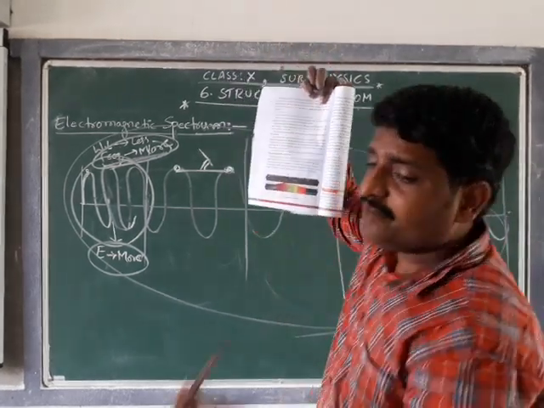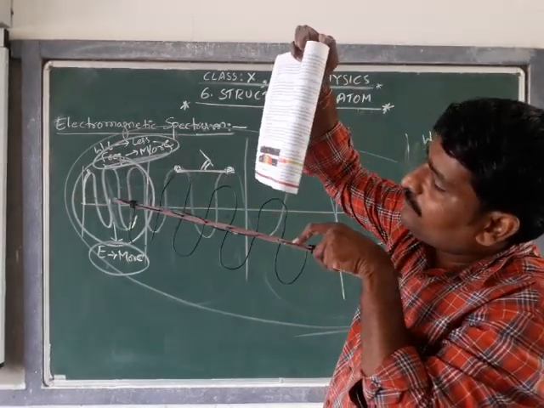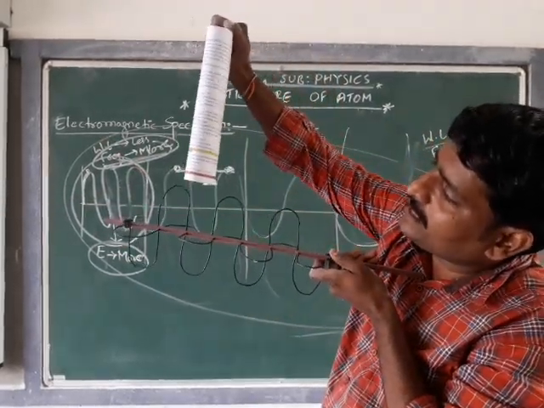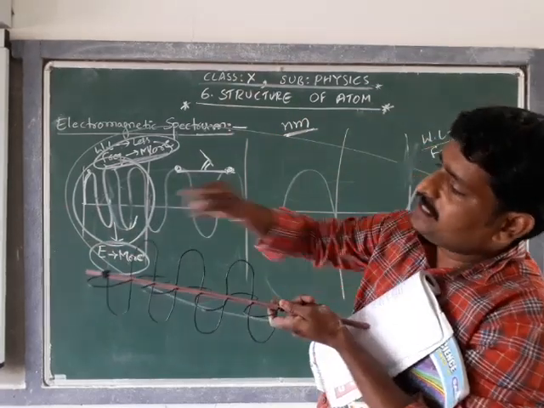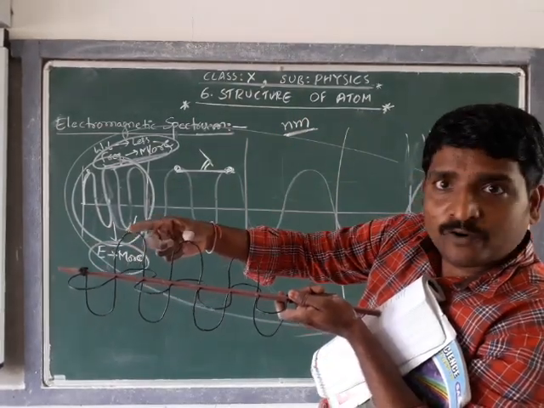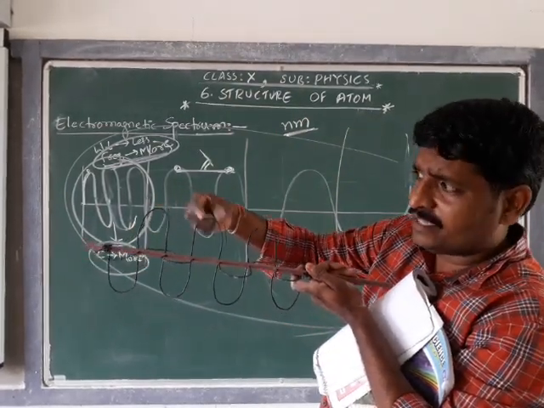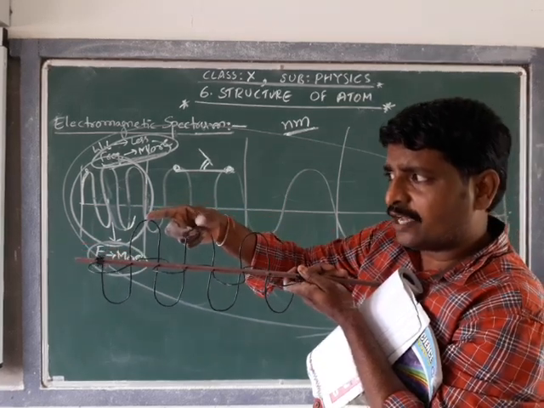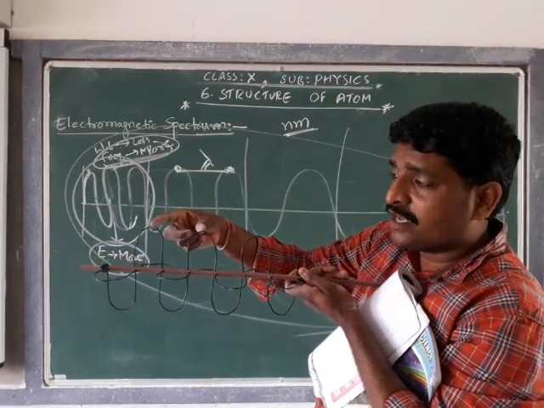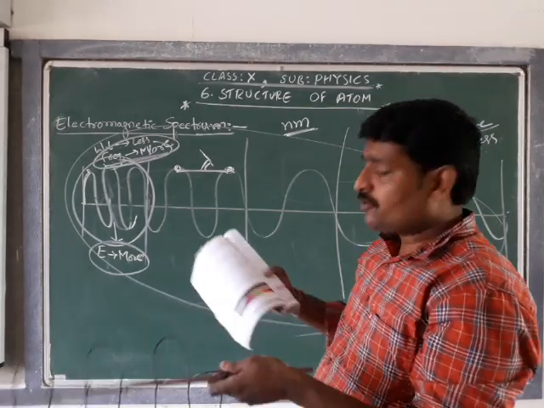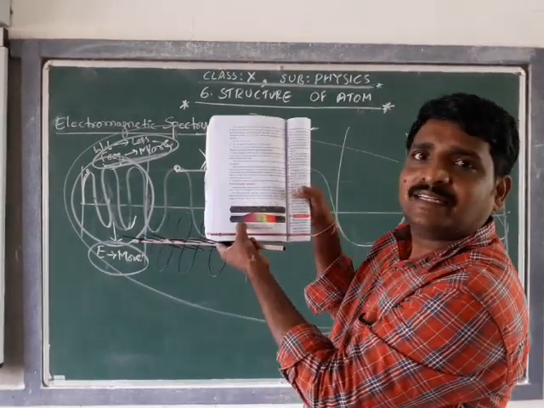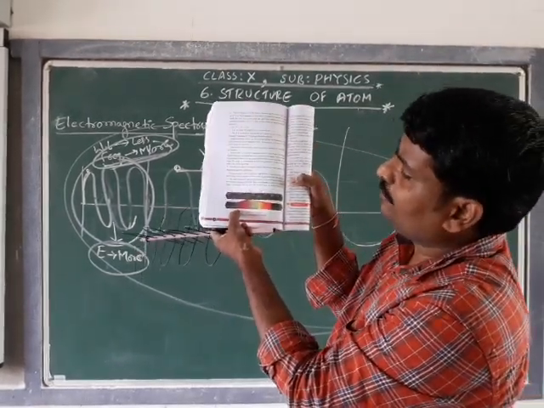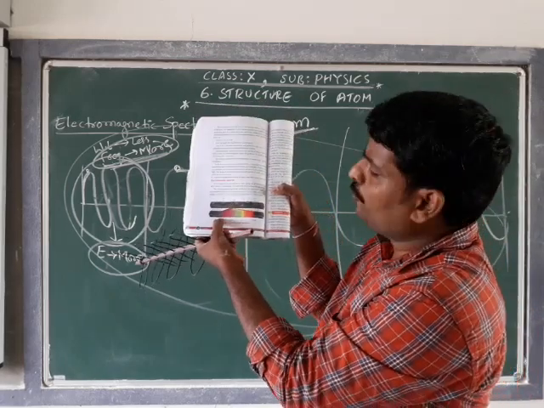If the wavelength of an electromagnetic wave is 400 nanometers, that is, the distance between two peaks is 400 nanometers, it is viewed as a violet color, or sometimes blue color.